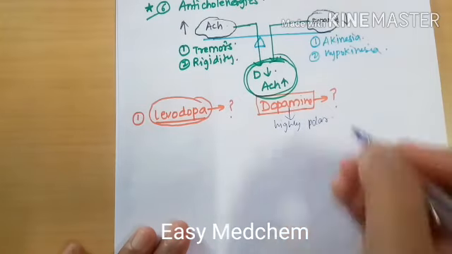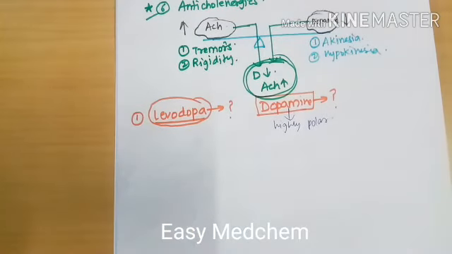Due to its high polarity, it cannot cross the blood-brain barrier, and we cannot have the desired effect of dopamine in the Parkinson's patient. So instead of giving dopamine directly, we give a dopamine precursor such as levodopa, which is slightly fat soluble, or lipid soluble, and can cross the blood-brain barrier and cause the desired effect in Parkinson's patients.